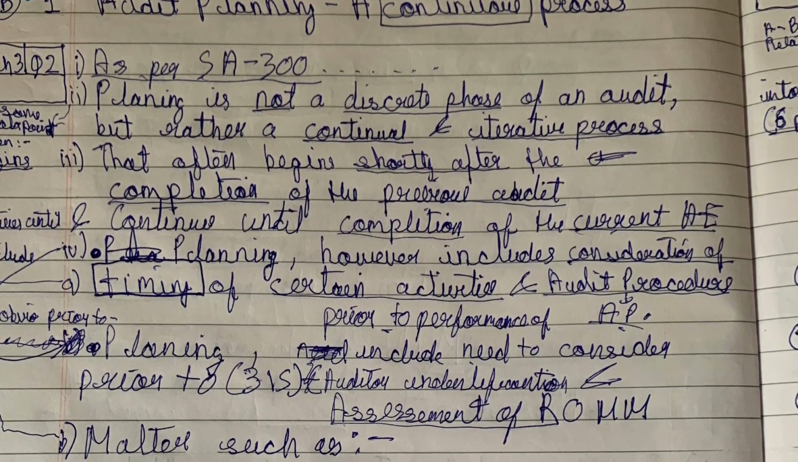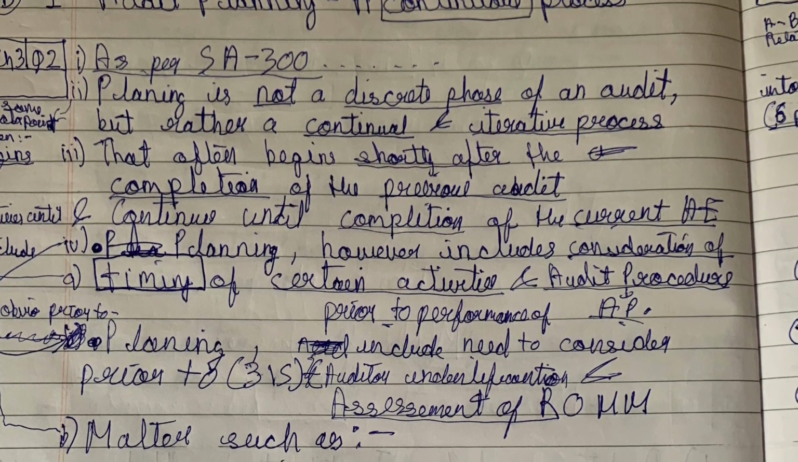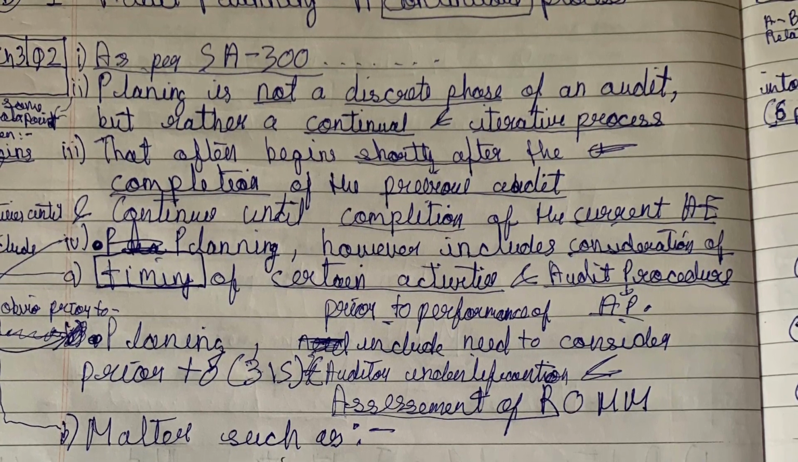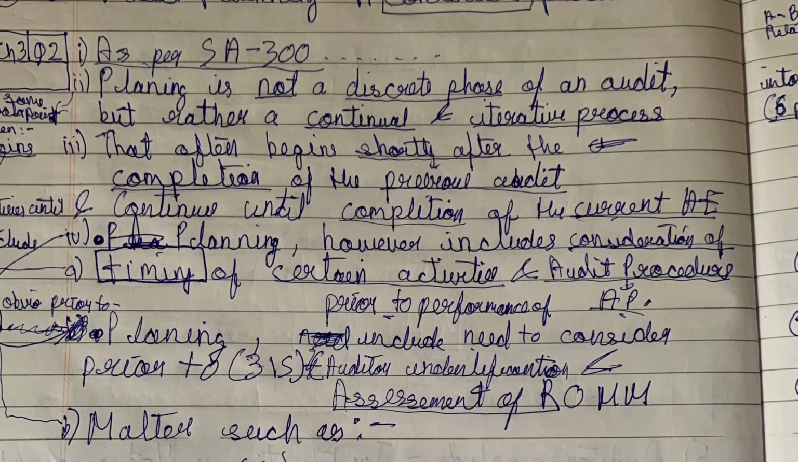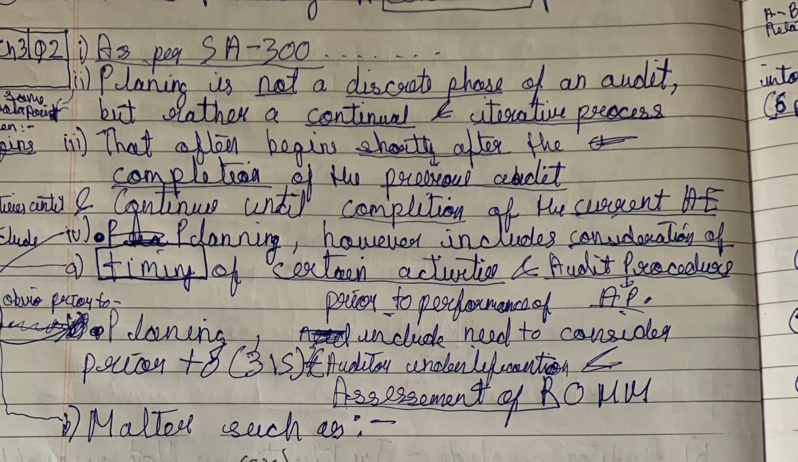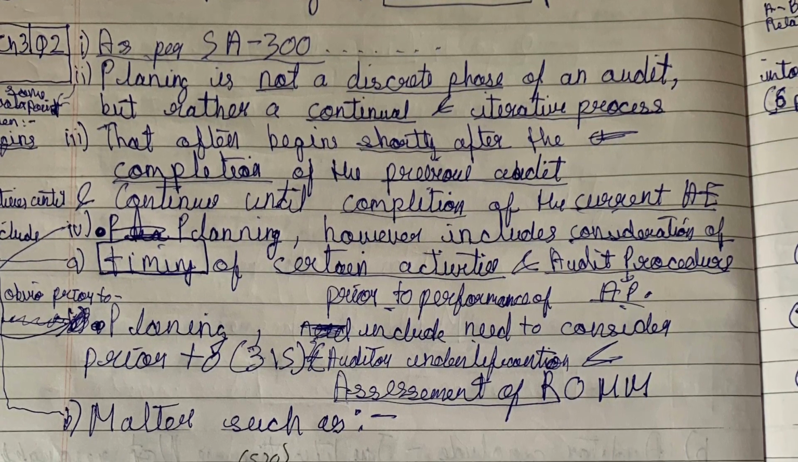This is a very important question from an exam point of view. So let's do one more revision. Audit planning, a continual process, as per SA 300, Planning an Audit of Financial Statements. Planning is not a discrete phase of audit, but rather a continual process.